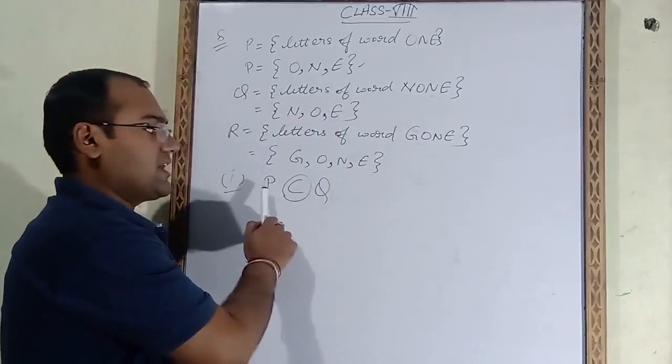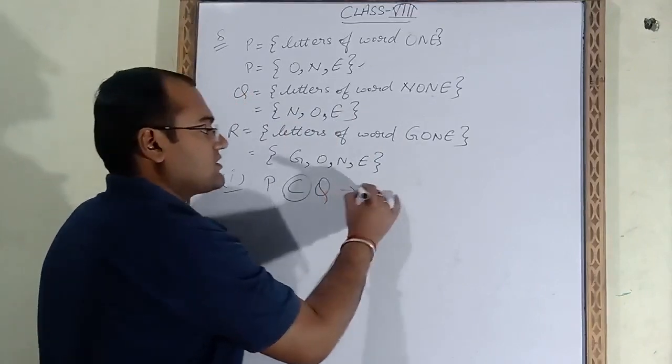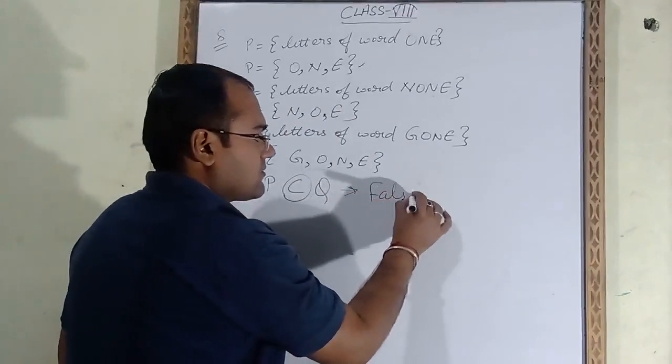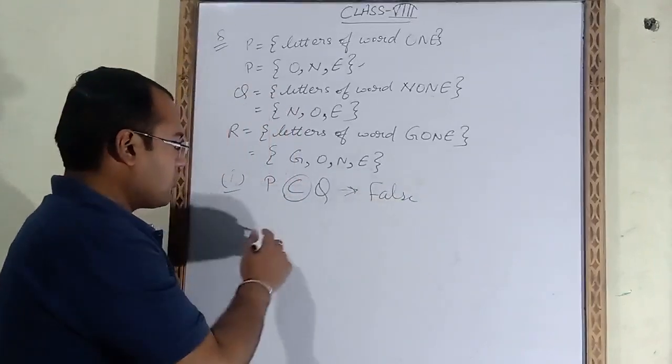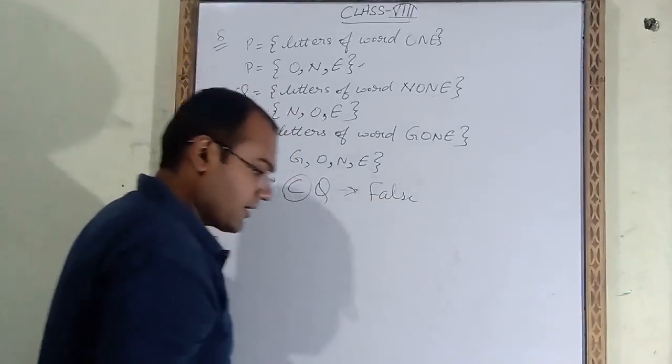So we will not say that P is the proper subset of Q. That means this statement is false.